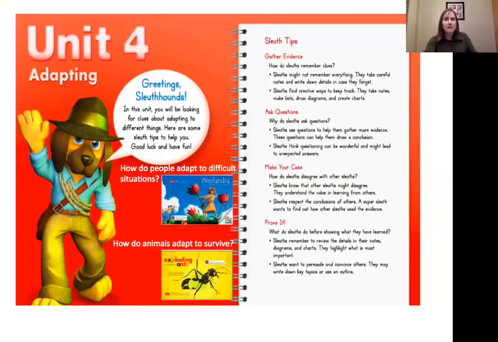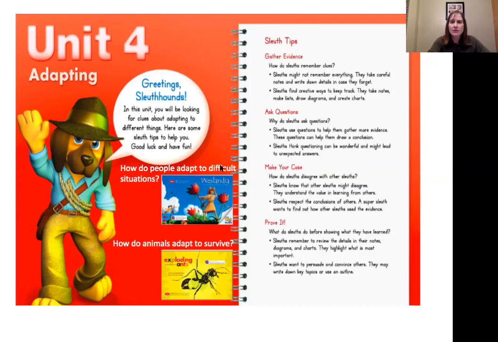Even if you have not read the text that we're going to be reading today, you have read texts that are similar. In Unit 4 of Reading Street, all of the stories had to do with adapting. The story that we're going to read today from the Sleuth magazine also has to do with adapting. Do you remember what adapting means? That's right, adapting means changing.